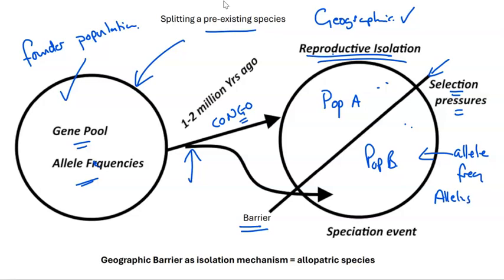So mutation will accumulate in the populations separated from each other, and because there's no gene flow between the two populations, those new alleles do not spread to the other population. If this reproductive isolation carries on long enough, we would describe that as a speciation event, and the two populations A and B can no longer reproduce.